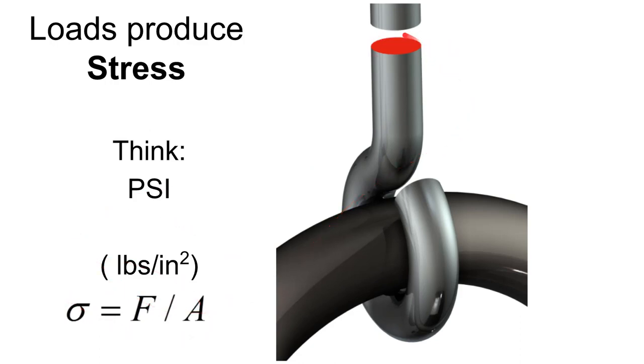And so that's what we're seeing here. This is the cross-sectional area of this eye hook here. So if we had a force acting down to pull on this eye hook and put it into tension, the force is not going to be impressive. It's going to be the stress that's going to tell us how this particular material is performing.